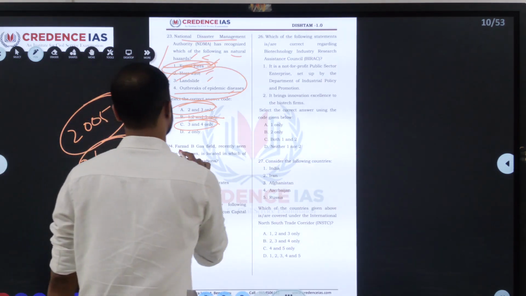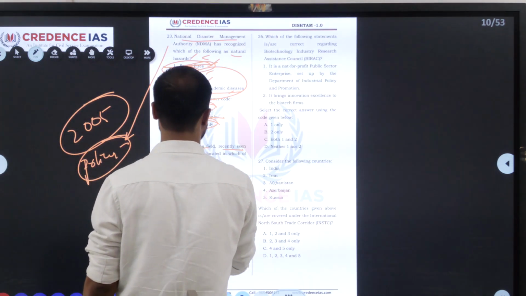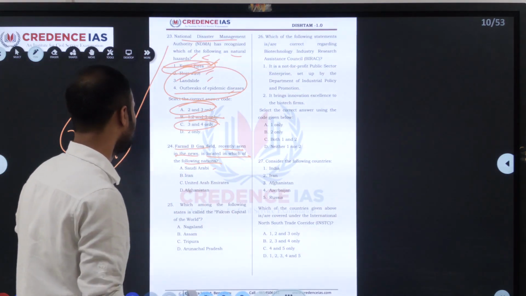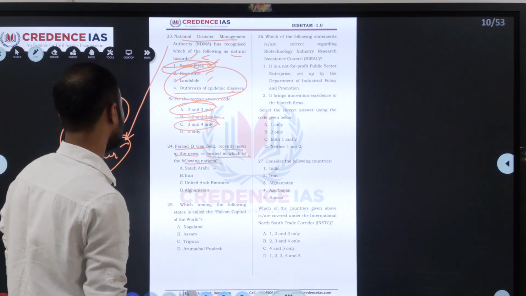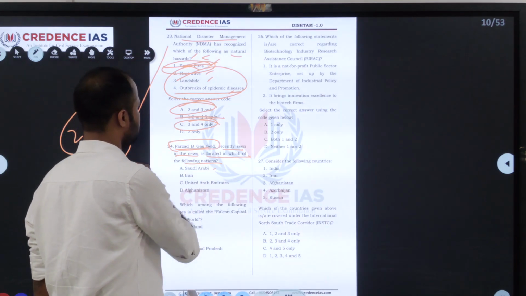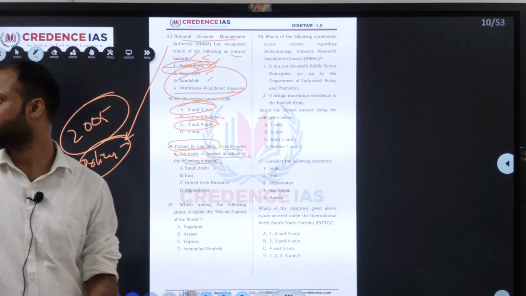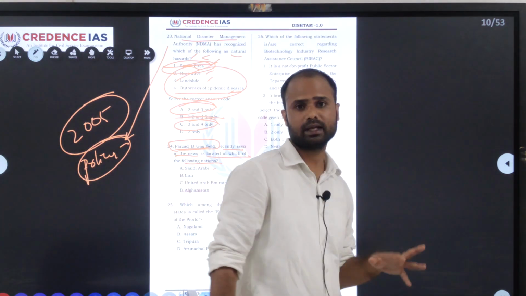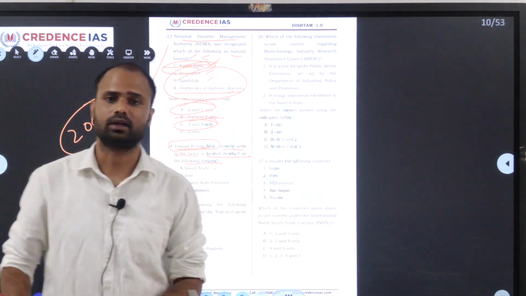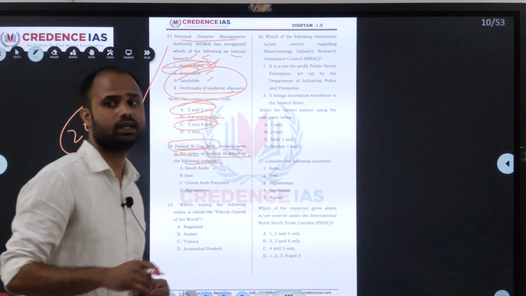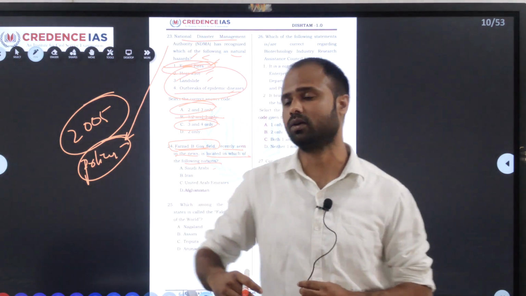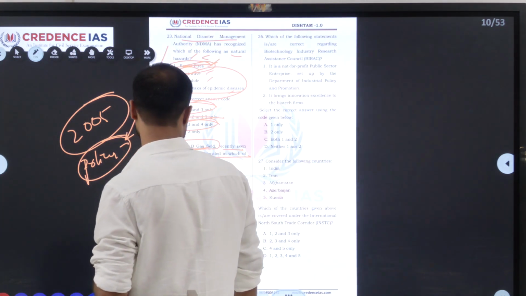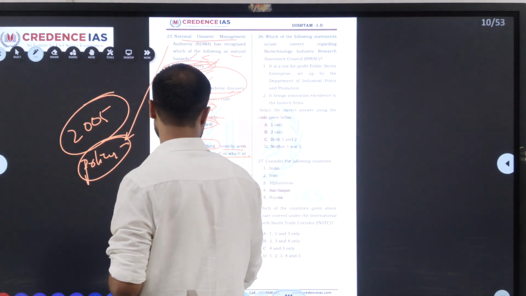So next one is, the Farzad B gas field, recently seen in the news, is located in which of the following nations? They gave Saudi Arabia, Iran, UAE and Afghanistan. The Farzad B gas field is located in Iran, in the Persian Gulf. It's a natural gas field. The Indian ONGC discovered this, but failed to get the contract for the Farzad B gas field. So we'll move to the next question.